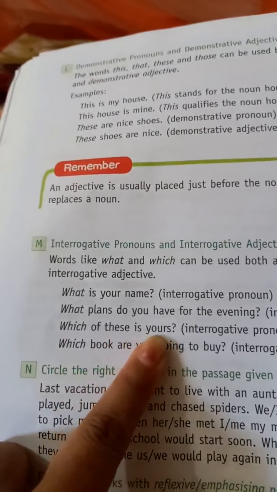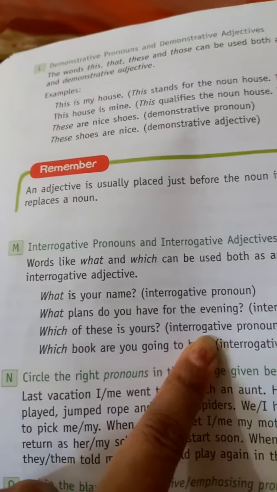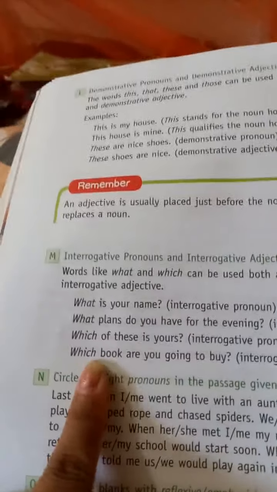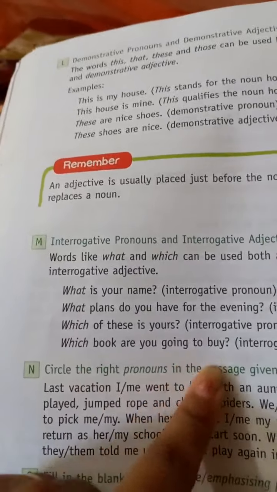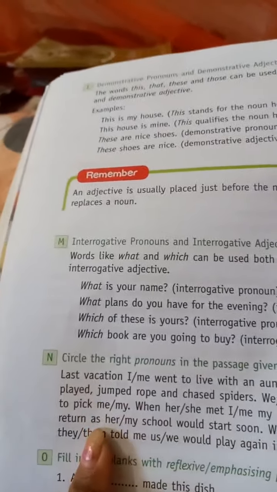Which of these is yours? Here which will be considered your interrogative pronoun. Which book are you going to buy? Here book, a thing, are you going to buy? Here which will be considered your interrogative adjective.